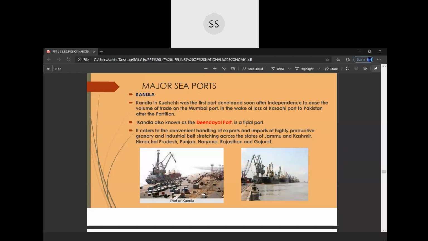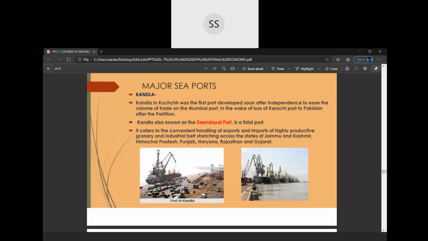And it is also a place from where energy is extracted. We all know tidal waves give rise to tidal energy. So that's your tidal port. It caters to the convenient handling of exports and imports of a highly productive granary and industrial belt. This port exports, and also imports, a lot of goods.